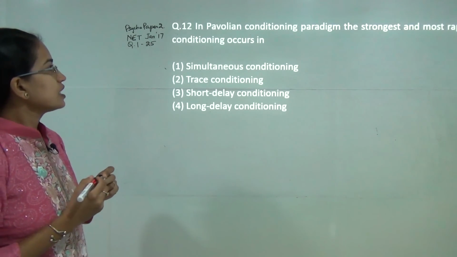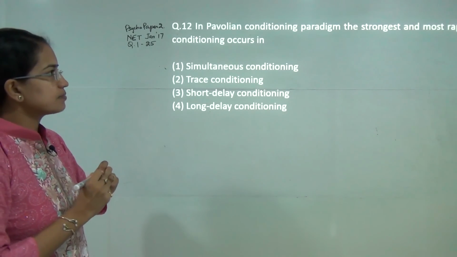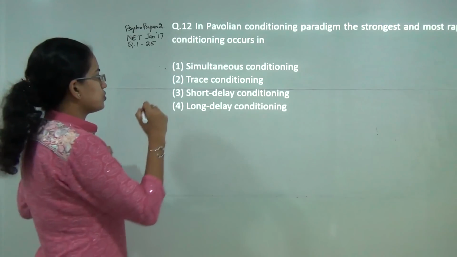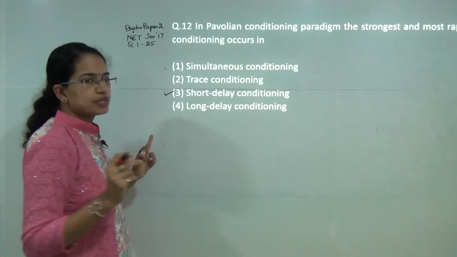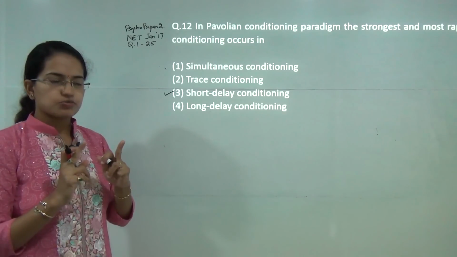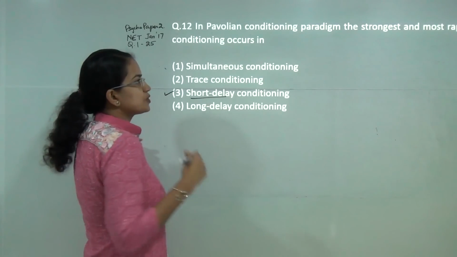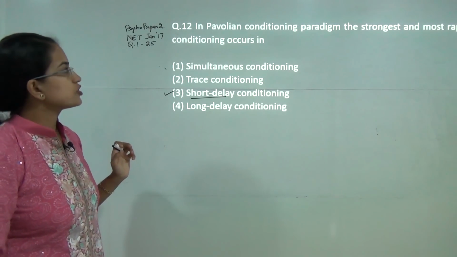Next question. In the Pavlovian conditioning paradigm, the strongest and the most rapid conditioning occurs when you have short delay conditioning. That means the interval between the CS and the US is minimum, and you have the most rapid learning, and it would be the strongest learning.